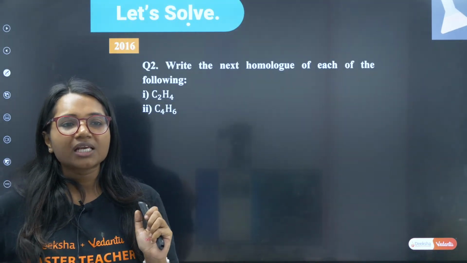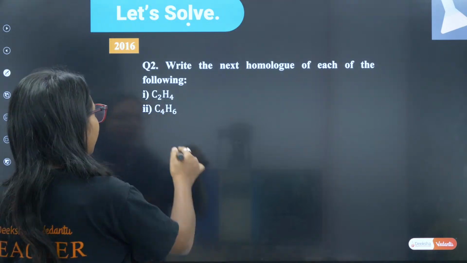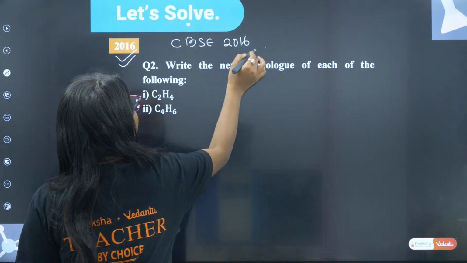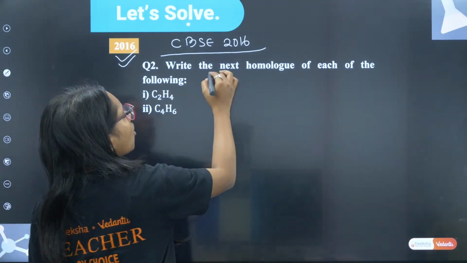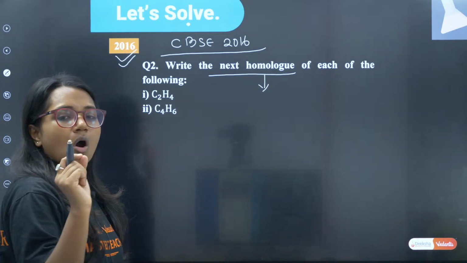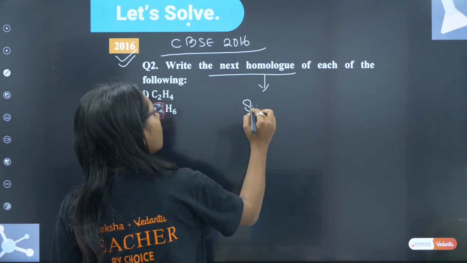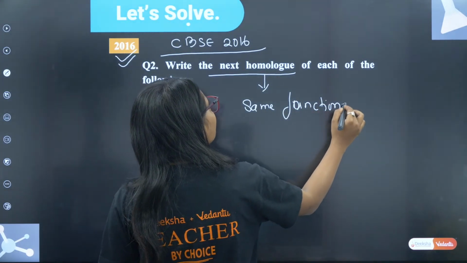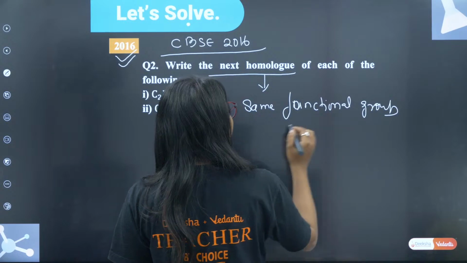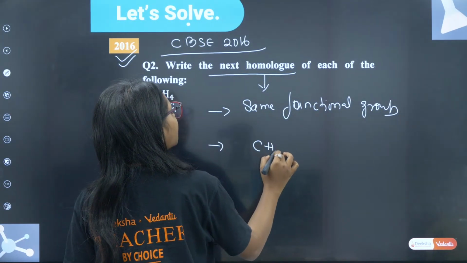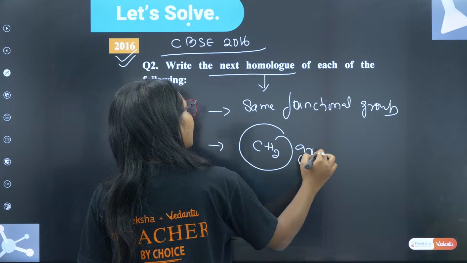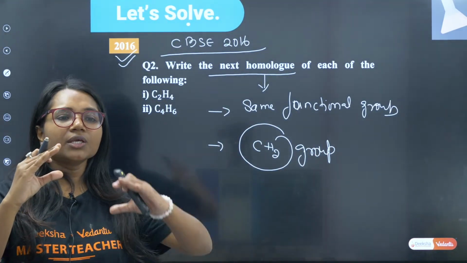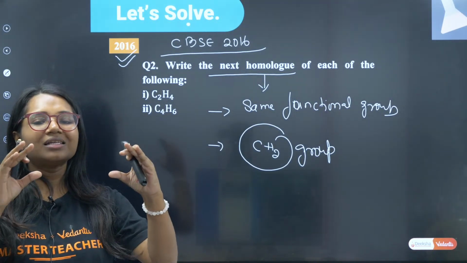Moving to the next question. This has come in CBSE 2016. Write down the next homologue. Homologue means compounds having the same functional group, with a difference of just one CH2 group from one molecule to another.